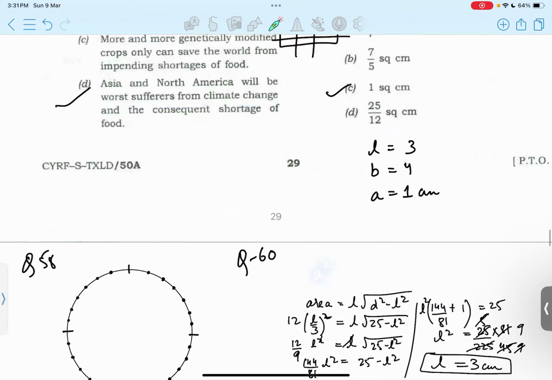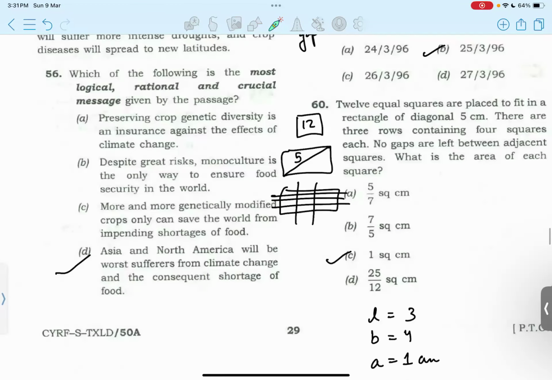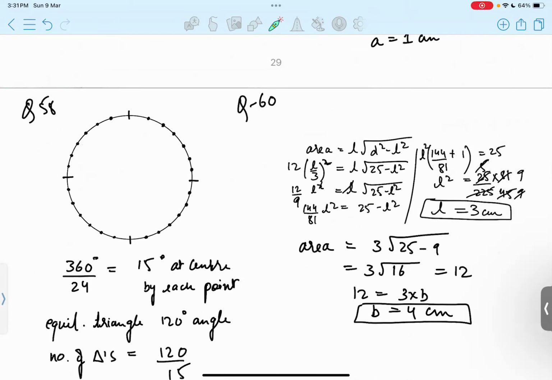Now you can see that here we have the length and the value of the diagonal. In terms of length, we can write L by 3, because you can see that one side of the square would be this. This is the length, so we divide by L by 3 as the one side of the square. Since it has to be a square, that's how we can simplify it. Now you can solve it for the length and we'll get the length to be 3 centimeters.